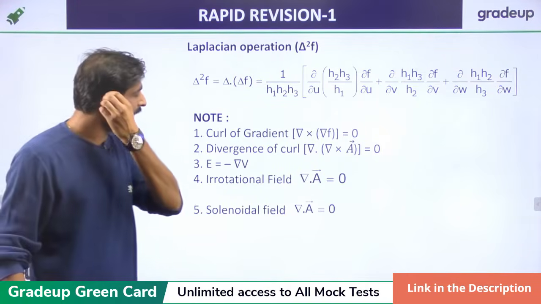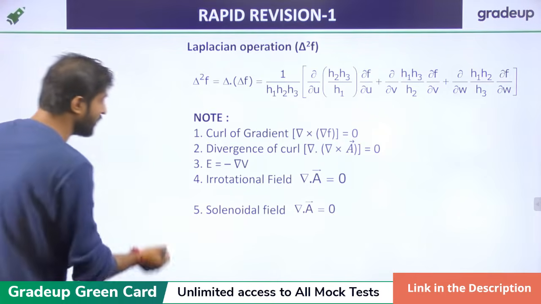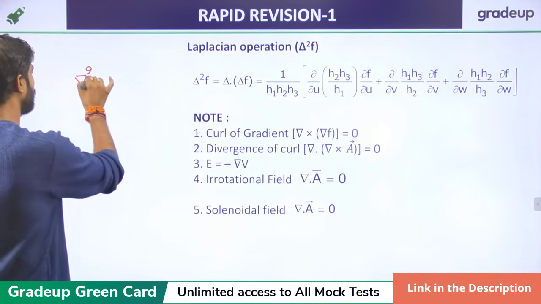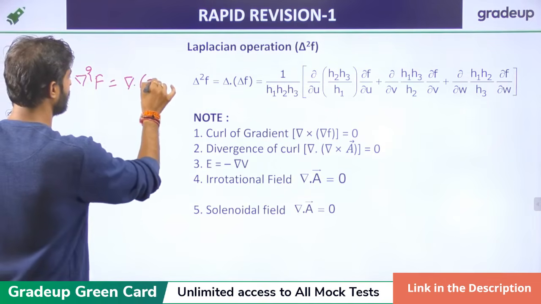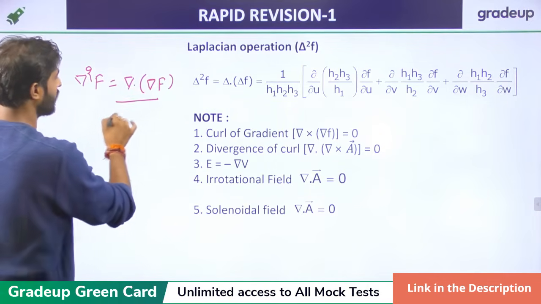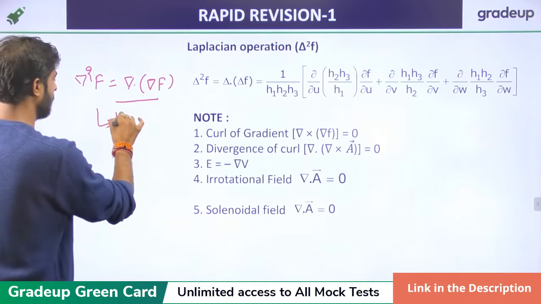Now for the Laplacian operation: the Laplacian is just del square of any function, or del dot del of f. It is called the Laplacian.